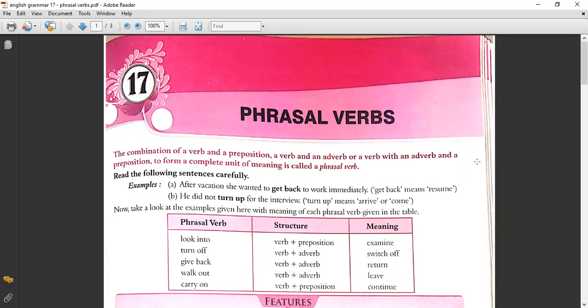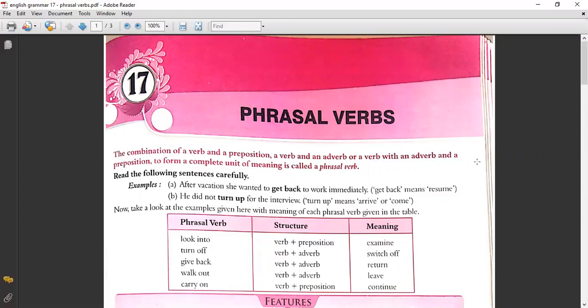Standard First Language English. The lesson number 17. Grammar. Phrasal verbs. What do you mean by phrasal verbs? That is combination of a verb and a preposition, a verb and an adverb, or a verb with an adverb and a preposition to form a complete unit of meaning is called a phrasal verb.